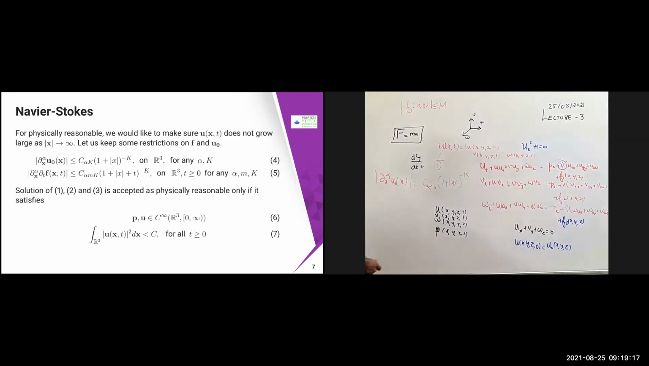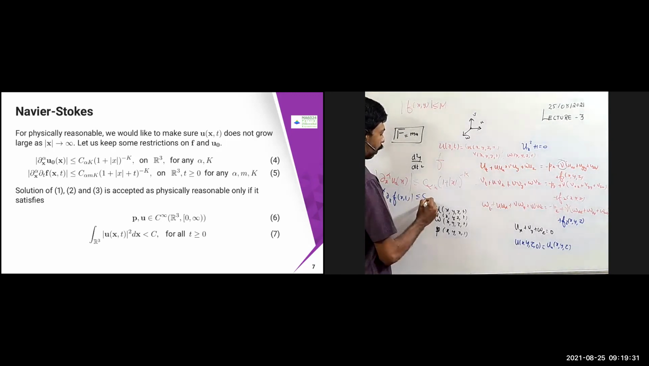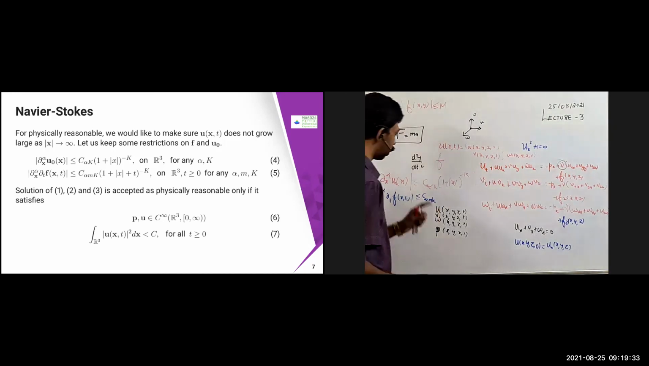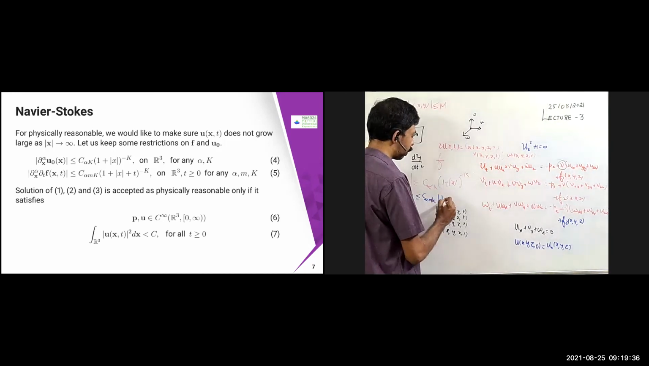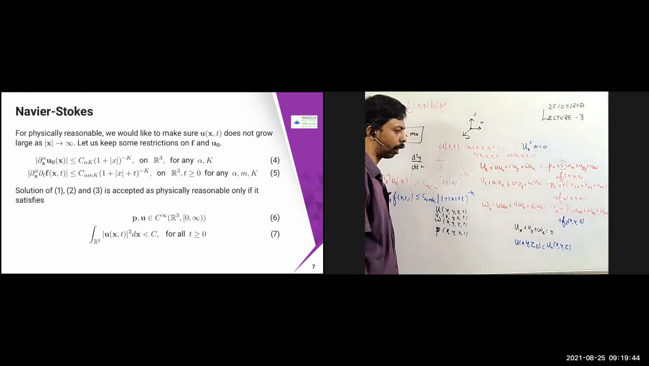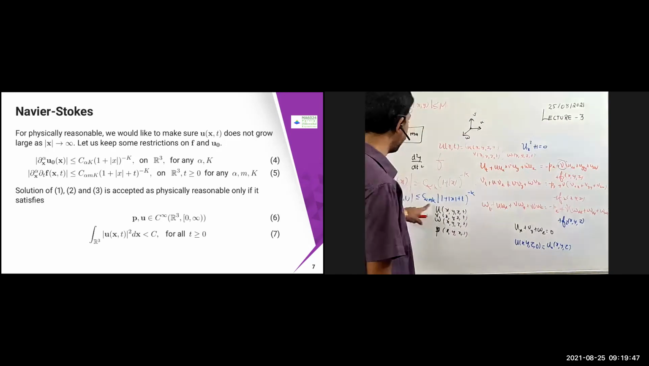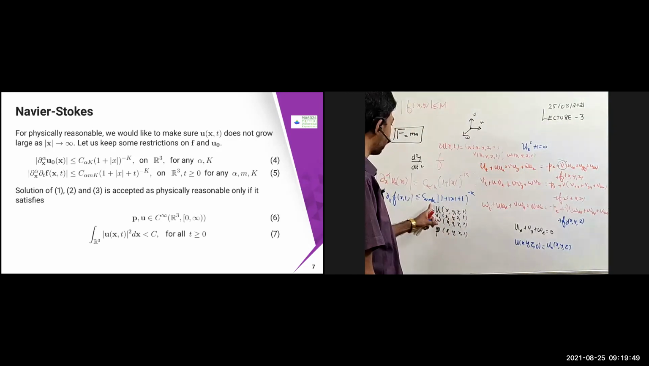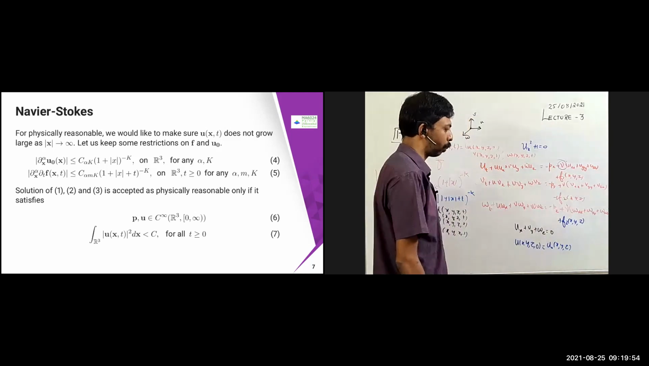Then second condition. So I'm just going to keep dou x alpha, second derivative. This is on the f, f of x comma t. This is also less than or equal to c alpha m k. These are all the constants, into 1 plus mod x plus t power minus k. Here t is not modulus because we assume t is always greater than or equal to 0. So for any alpha m k, this should be true. These are all some restrictions I'm going to keep.